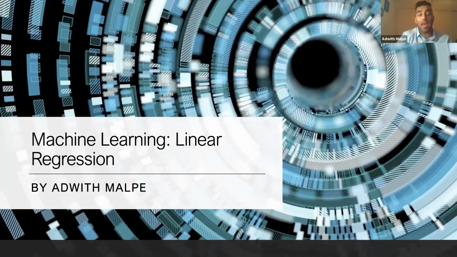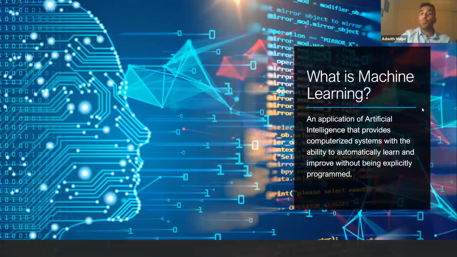My name is Adolf Molpe, and today I'll be talking a little bit about machine learning and show you an application of a linear regression machine learning model. So what is machine learning? Machine learning is essentially training a computerized system to make actions and make predictions based on analyzing certain inputs or attributes. Essentially, we are training our computer to think for itself.